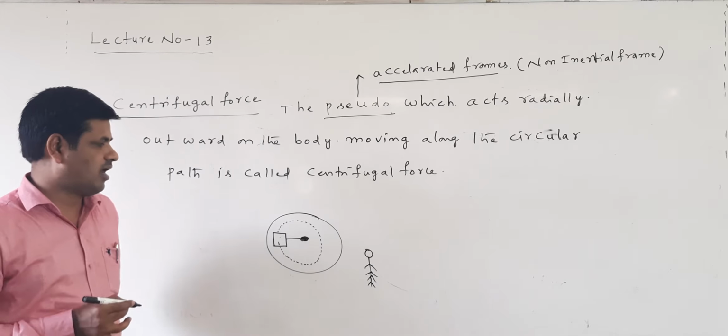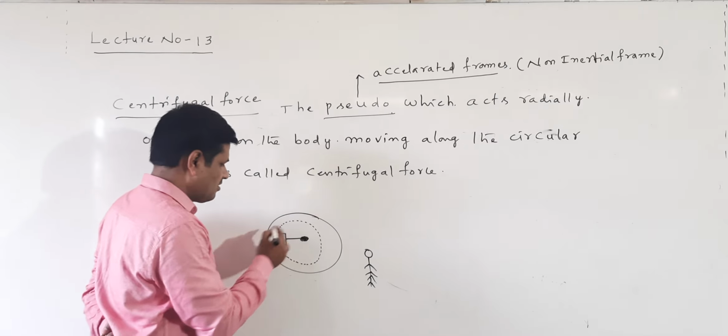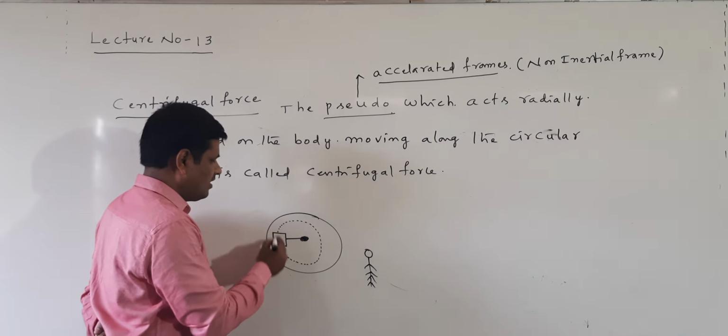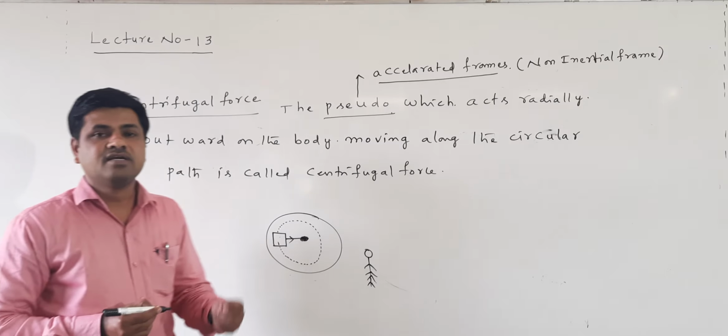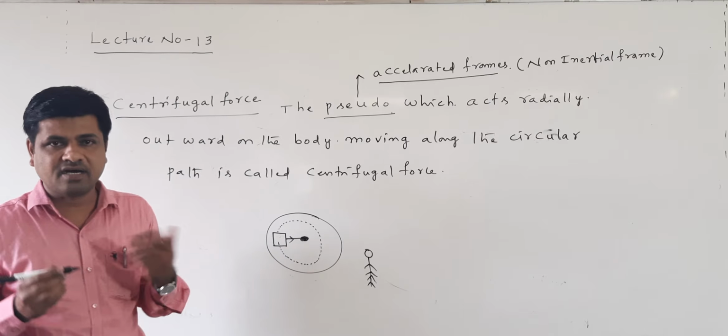It is moving in a circular path, which means one force is acting towards the center. That is called the centripetal force.